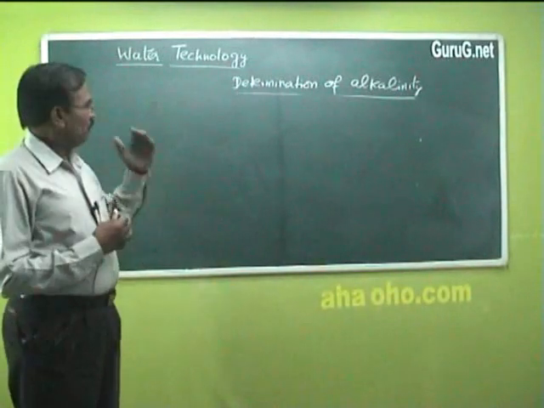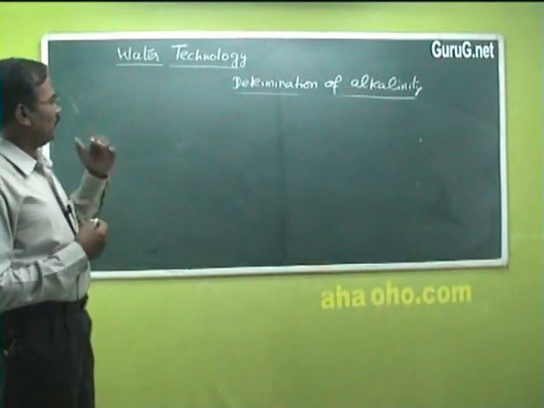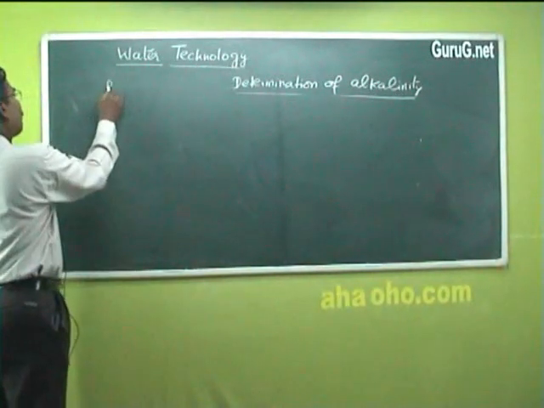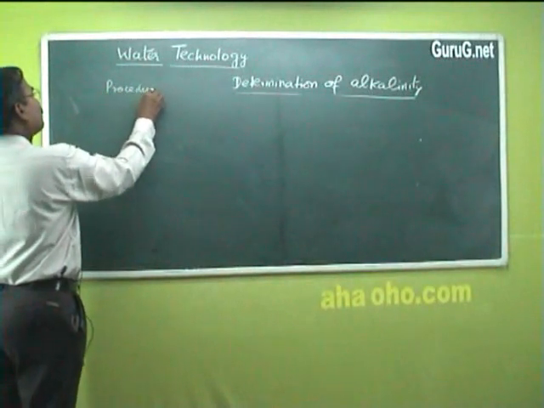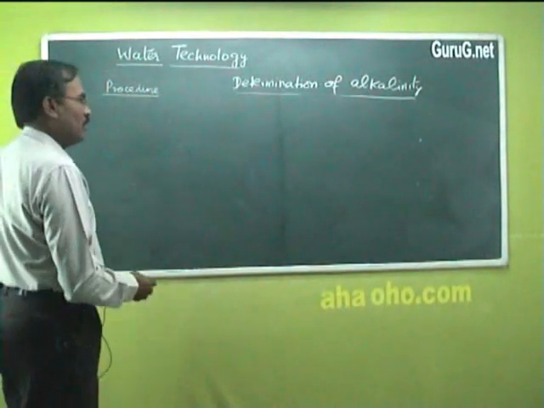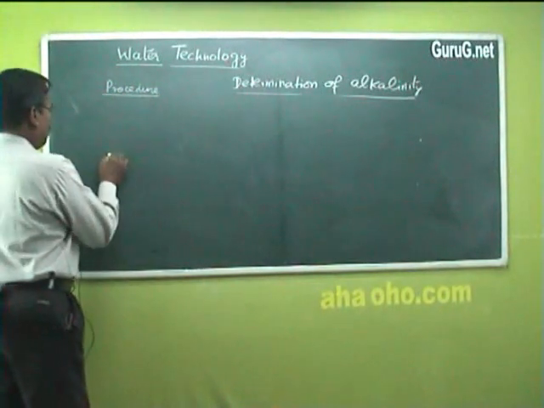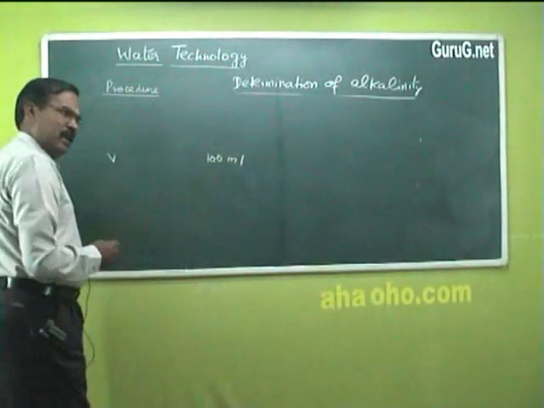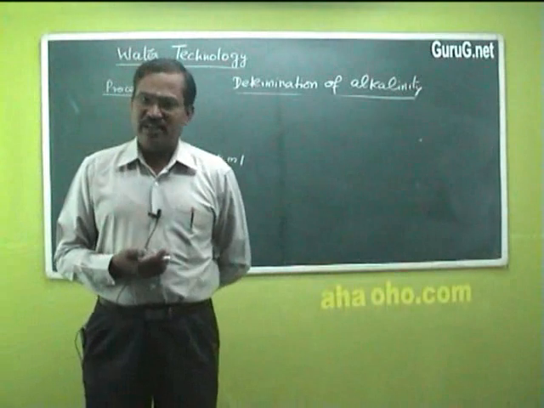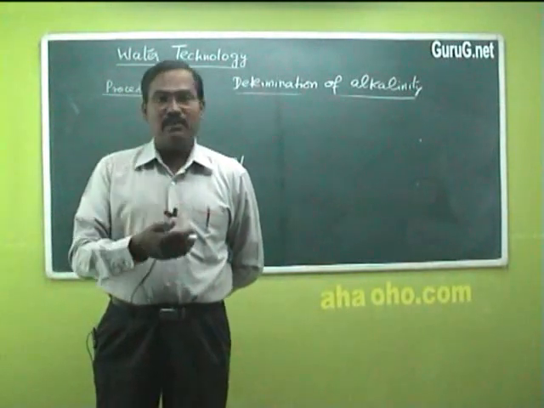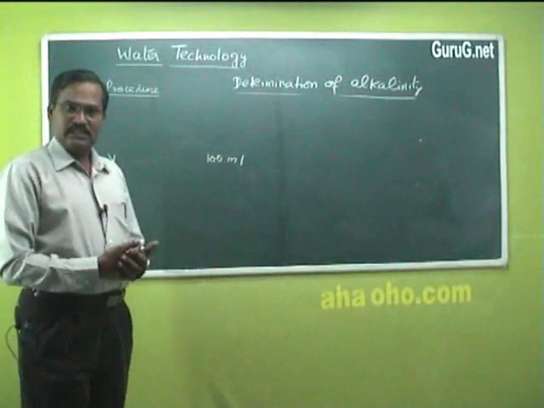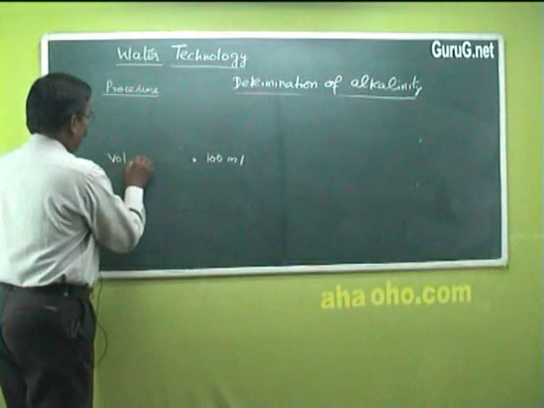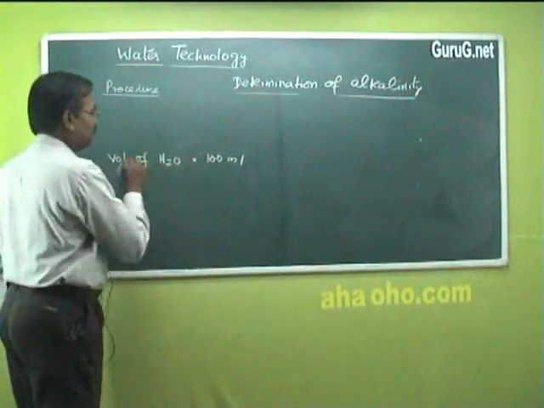Before going to the actual calculation, let me give a brief introduction on the procedure. For my analysis, I have taken 100 ml of water sample. Normally, unlike our simple acid-base titration, where we used to take only 20 ml or 10 ml, for water analysis we have to take higher volumes.